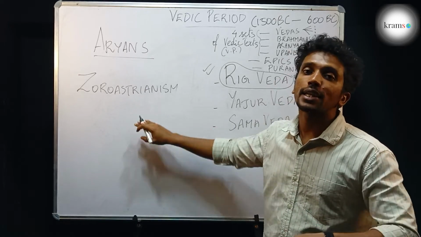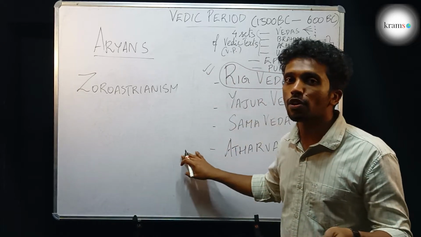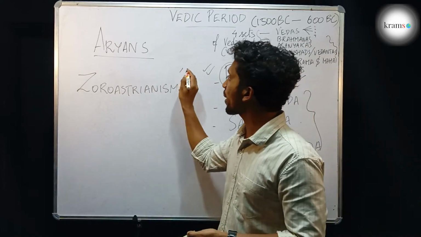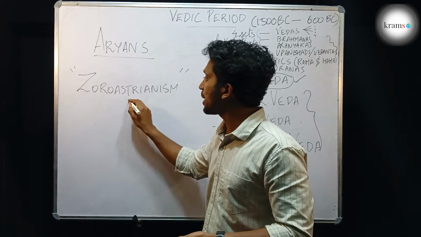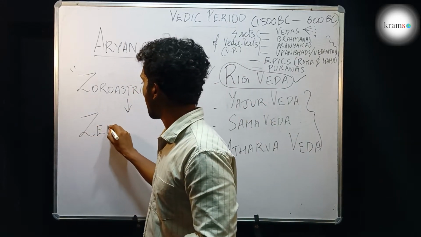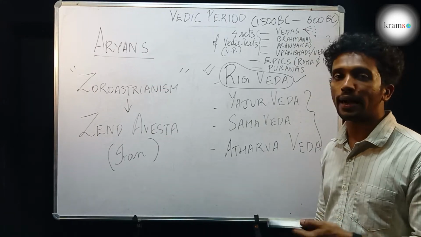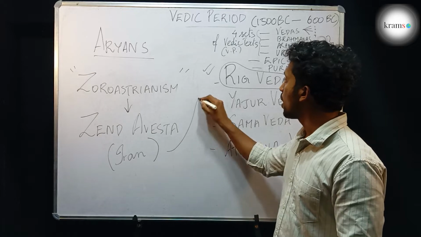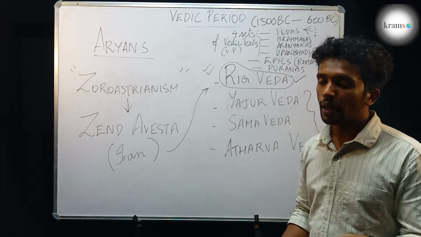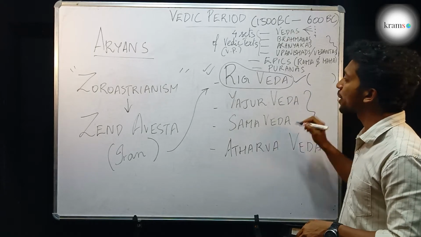Zoroastrianism was the ancient religion of the Iran region, or the ancient religion of the old Persian region. And the religious text of Zoroastrianism was known as Zend-Avesta. According to historians, the Aryans had come from the Iran region to India. How did they know it? It is from the simple evidence of some of the words that were seen in the Rigveda.